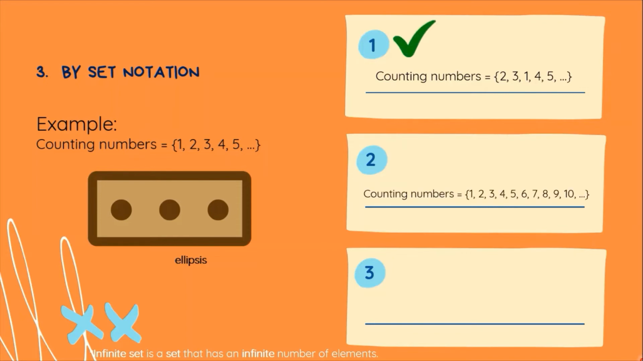1, 2, 3, 4, 5, 6, 7, 8, 9, 10. Ang dulo ay ellipsis pa rin. Pwede yon. All these 3 are correct. However, magiging mali lang siya kung ang infinite set ay hindi natin nilagyan ng ellipsis. Because it would then refer to a finite set, which is wrong dahil we know that counting numbers doesn't end with 5.